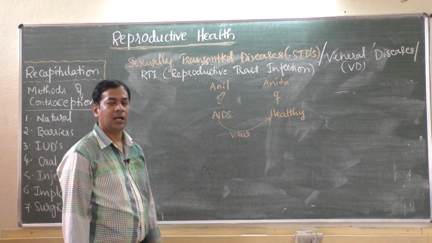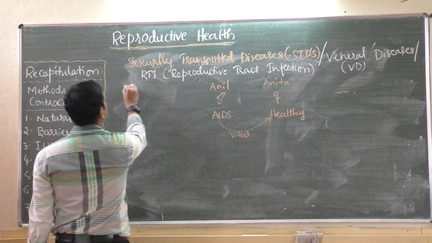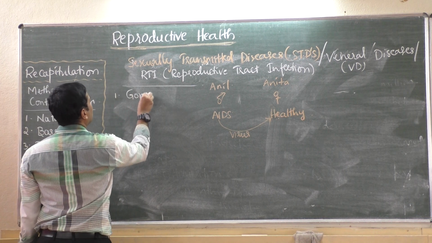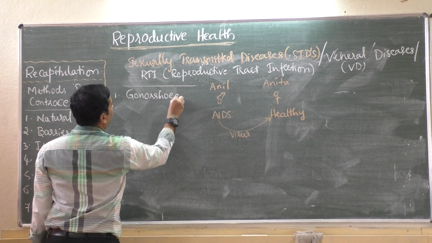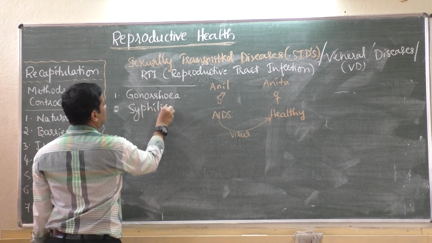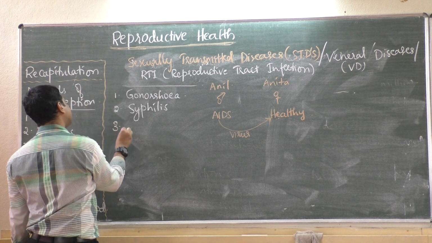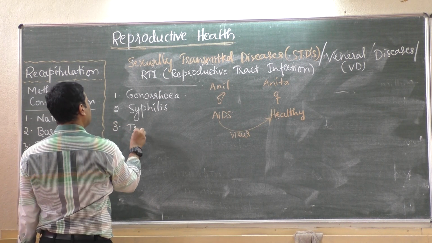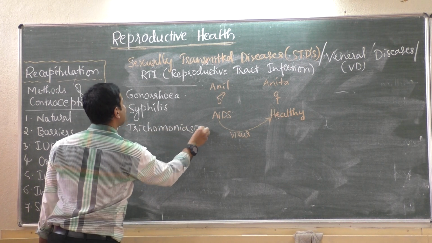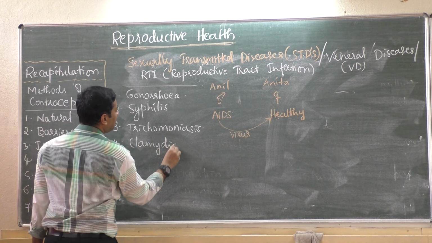Let us see some of the sexually transmitted diseases. Number one, gonorrhea, syphilis. We are talking about names of the diseases, names of STDs. Then third, trichomoniasis. Chlamydiasis.